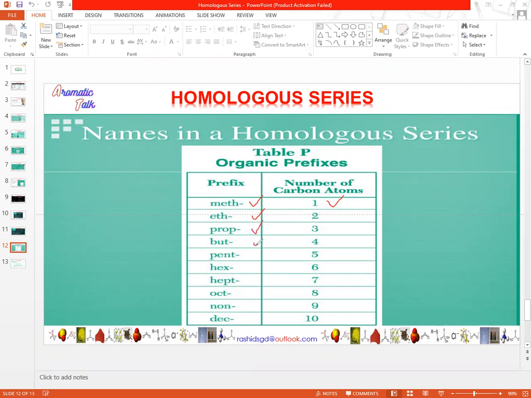But is used for a four carbon compound like butane. Pent is used for a five carbon alkane, and so on. So here are the prefixes which we use to name the different members of a homologous group. Similarly, a one carbon alcohol is known as methanol, and the two carbon alcohol is called ethanol, then propanol, butanol, which indicate the number of carbon atoms.